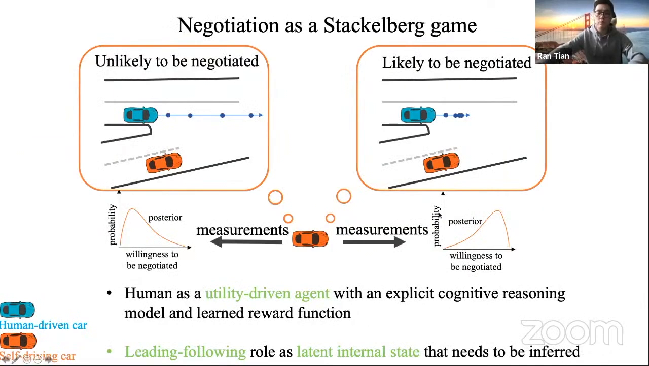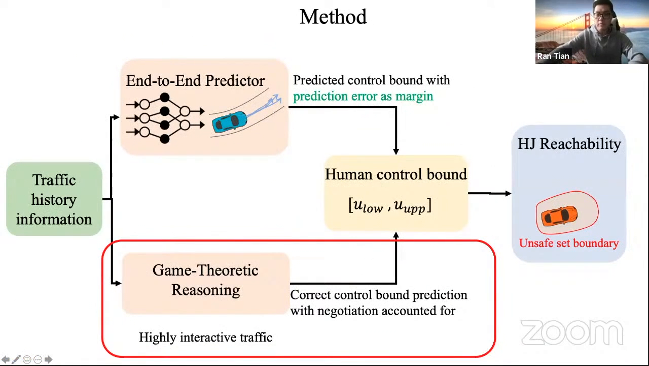To overcome these issues, we treat the human as a utility-driven agent with a learned reward function. Then we use the leader-follower game to explicitly model the negotiations and infer the human's willingness to be negotiated. With the information about negotiations, we can correct the human's predicted control bound and further reduce the conservativeness of the unsafe set if the human is likely to be negotiated.